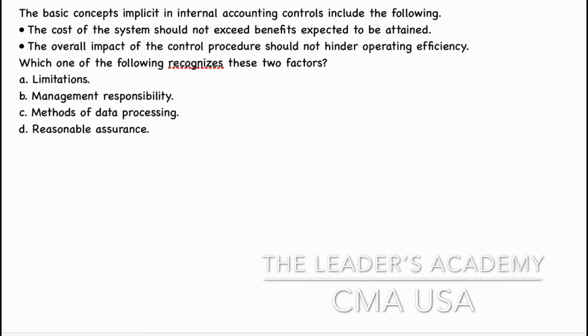The basic concepts implicit in internal accounting controls include the following. The cost of the system should not exceed benefits expected to be attained. The overall impact of the control procedure should not hinder operating efficiency. Which one of the following recognizes these two factors? Option A, limitations. Option B, management responsibility. Option C, methods of data processing. Option D, reasonable assurance.